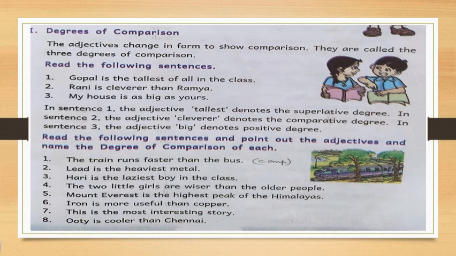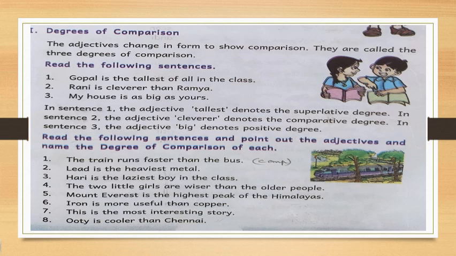So in this sentence, tallest denotes the superlative degree. In sentence 2, that is, Rani is cleverer than Ramya, the adjective cleverer denotes the comparative degree, as I said to you. In sentence 3, that is, my house is as big as yours, the adjective big denotes positive degree. Okay.